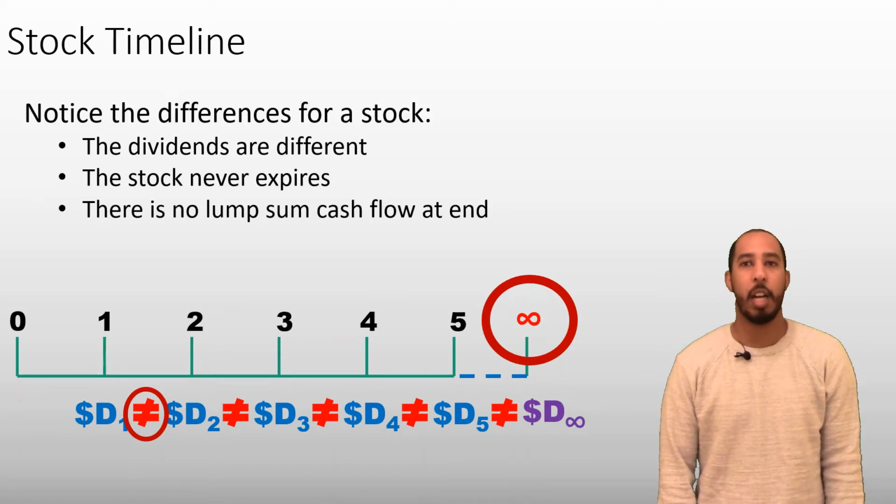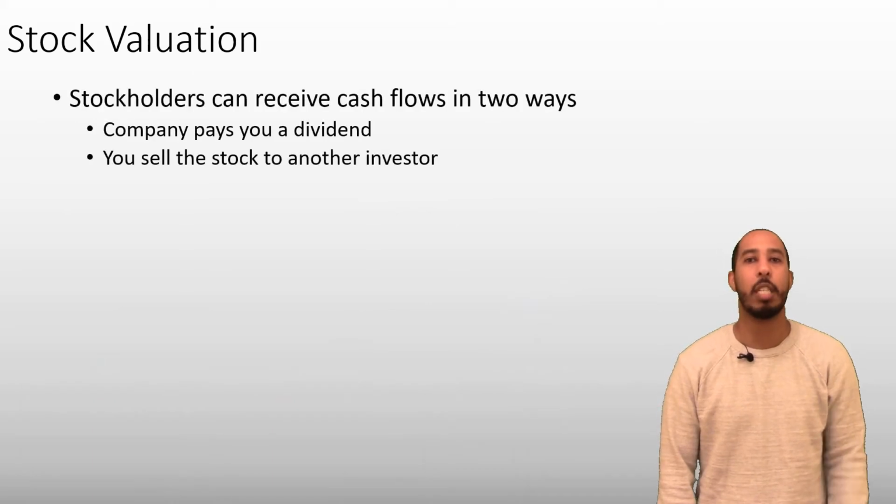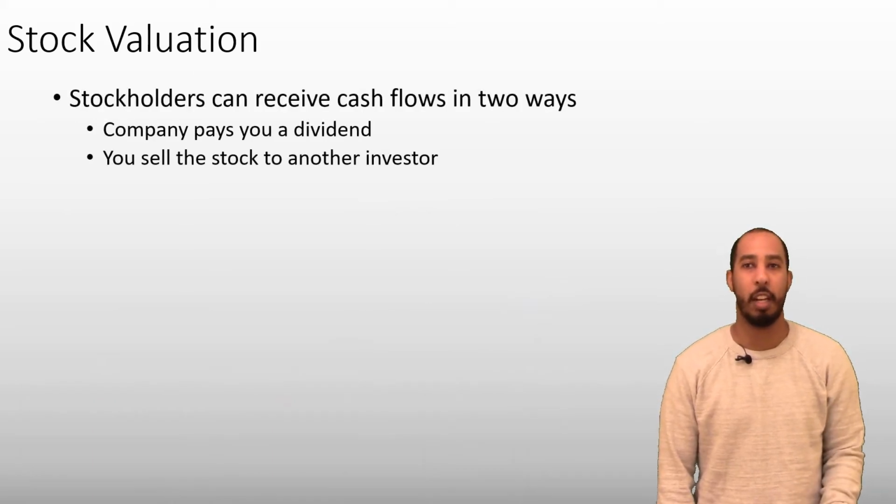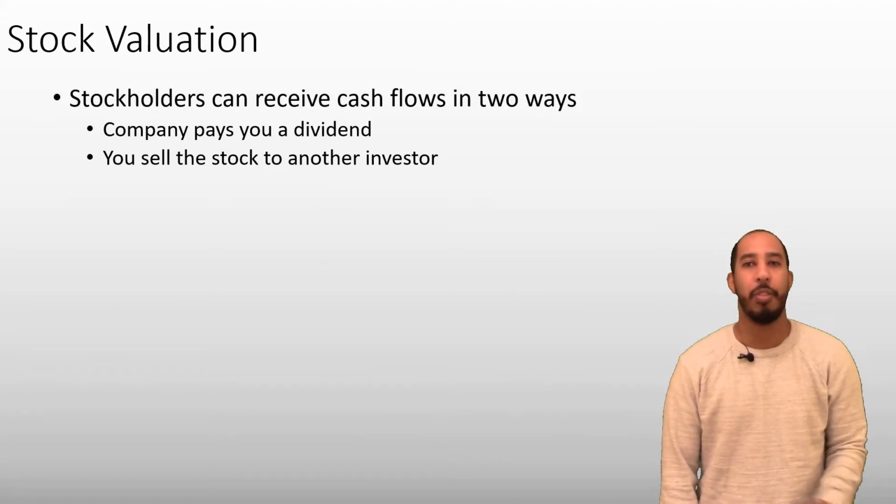With the timeline of a stock in our mind, let's try to develop a model to value them. We can start with the basic fact that there's only two ways you can get cash from owning a stock. One way is by receiving a dividend, and the second way is by selling the stock to someone else. There are no other ways that a stock security would provide cash to its owner.